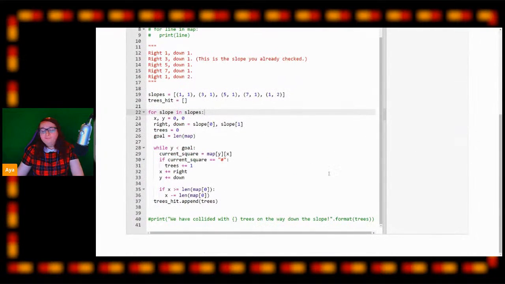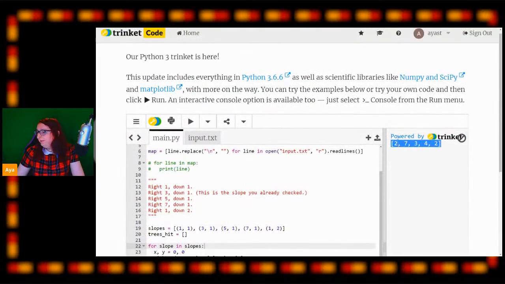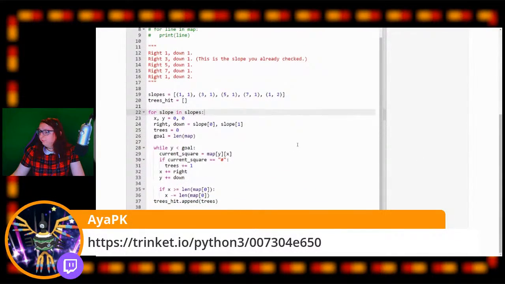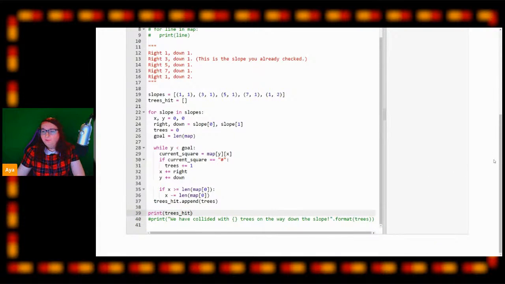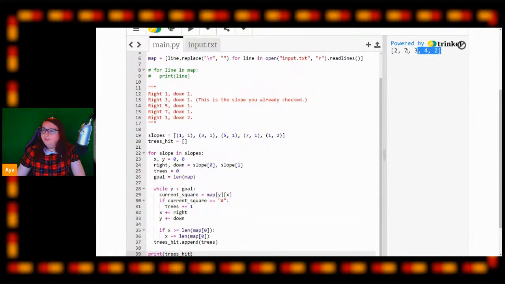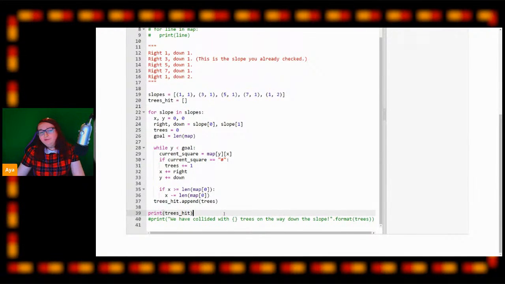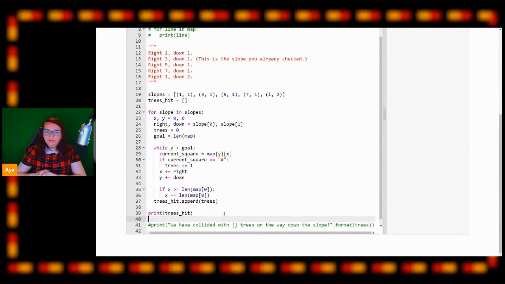Oh, so to show this array here, all you had to print was the trees hit array. So if we print the trees hit array, like so, we will then get the array of trees that we hit. But what we need to do now is multiply all of these values together.